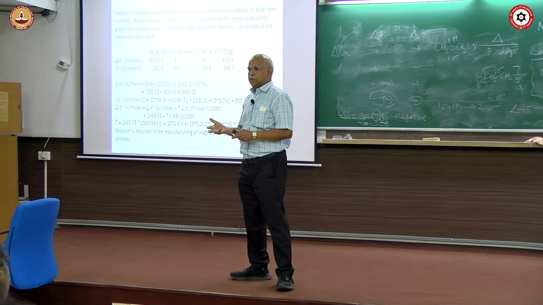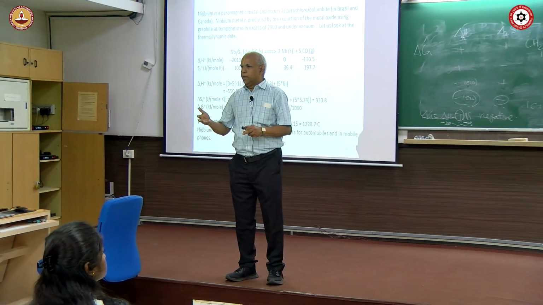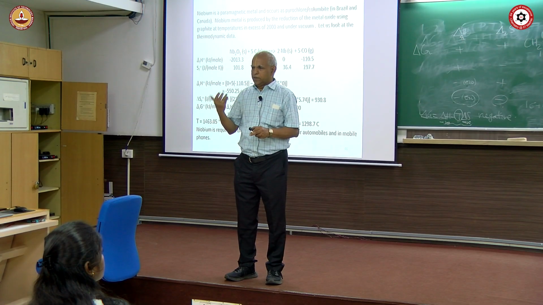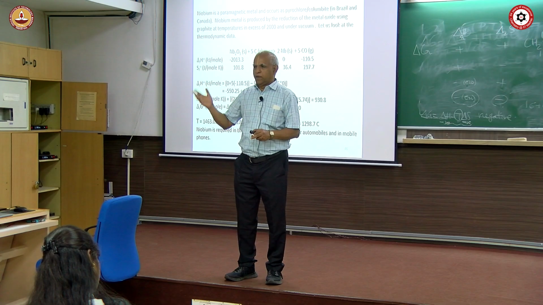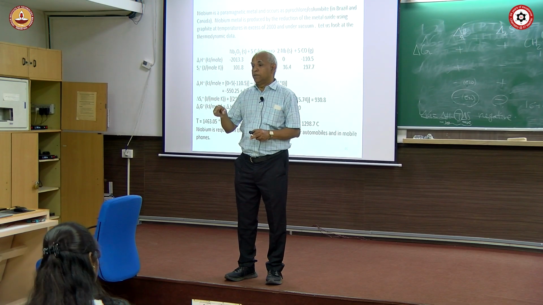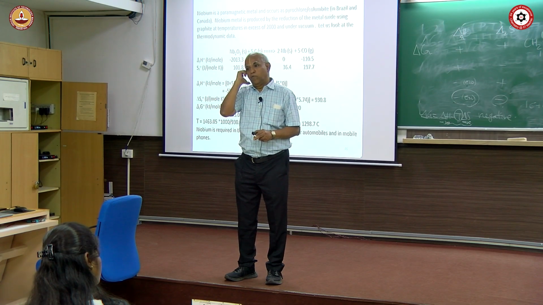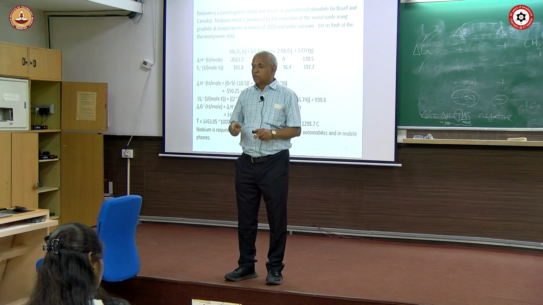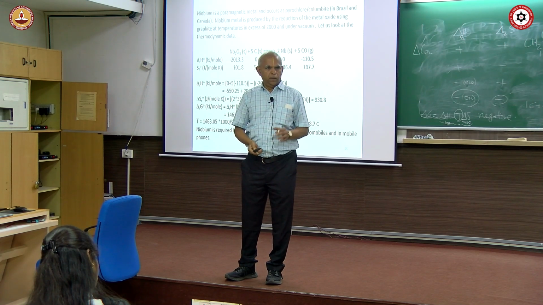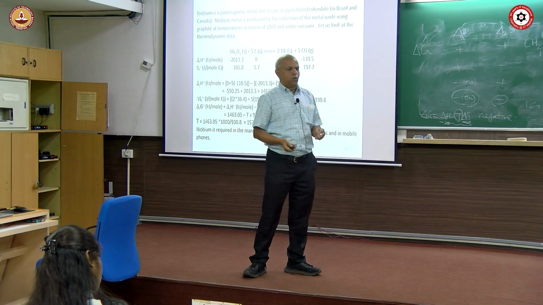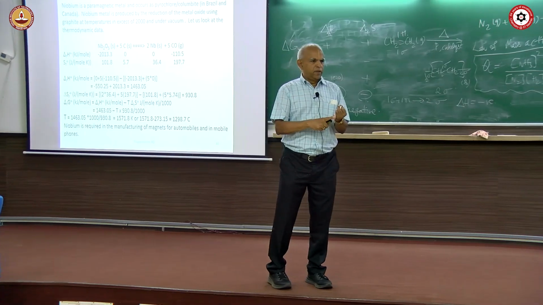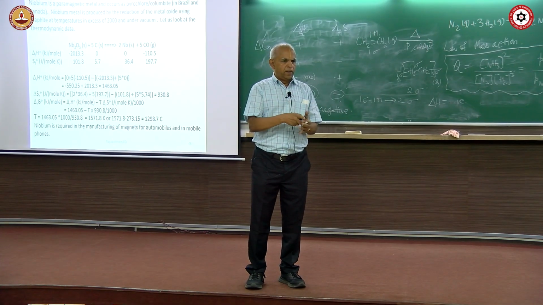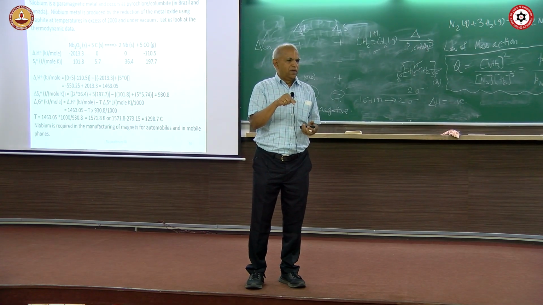So, in real metallurgy, niobium metal is prepared by taking the oxide and mixing it with carbon, heating it above 2000 degrees centigrade under vacuum. You get niobium metal, and that niobium metal is not only important for automobiles, it is also important for mobile phones. Okay. So, like that, all rare earths are done in this manner, largely from oxide ore to the metal, which in turn plays an extremely important role in night vision cameras, infrared cameras, mobile touch screens, everything requires rare earth metals, and non-linear optical applications and so on.